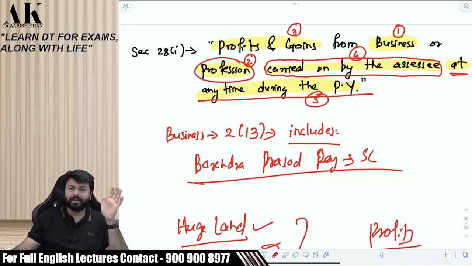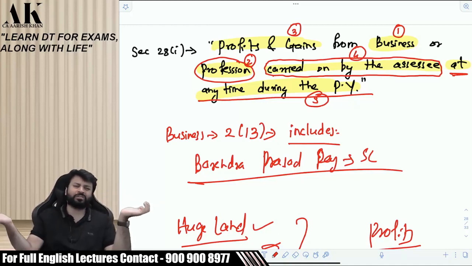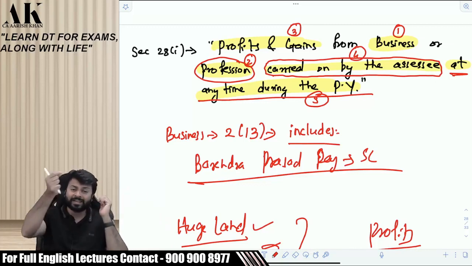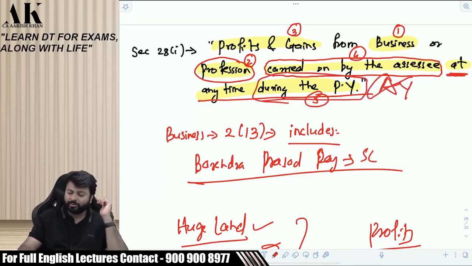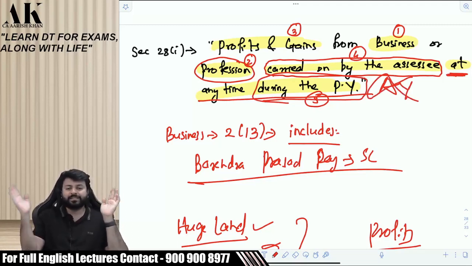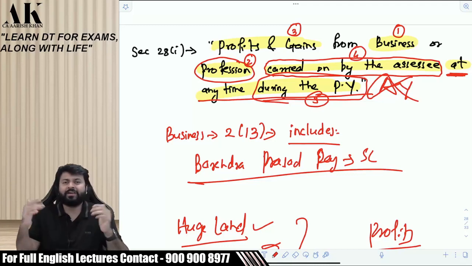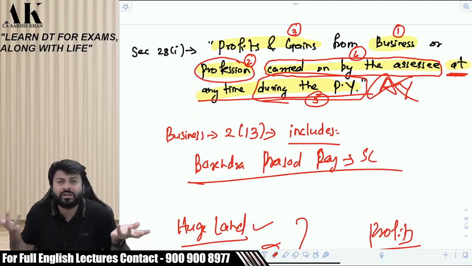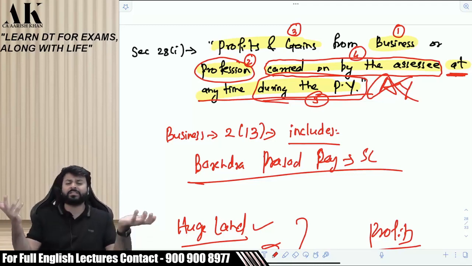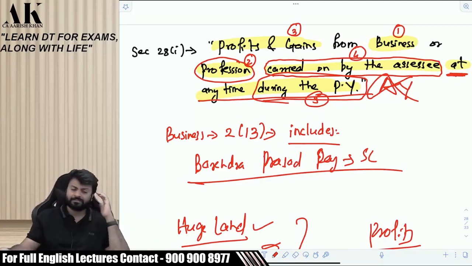Don't be under an impression that because in the AY it is closed, how will I be able to pay tax? You are able to pay tax. You are supposed to pay tax if you have done a business even for a single day in the previous year. Because what the law says is that your business should be carried out during the previous year. It does not talk about AY. AY is not mentioned in the charging section. So business is always conducted in PY, not in AY. In AY, what you will do? You will only do the formalities of computation of income, filing of returns and other aspects. Is it clear? So this is what your charging section is all about.